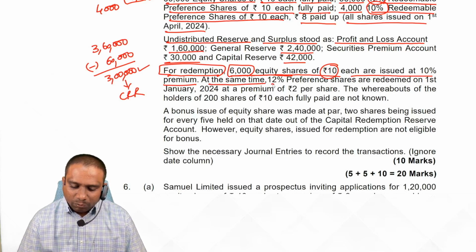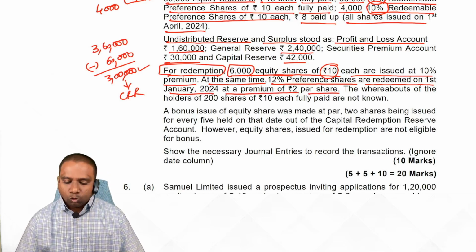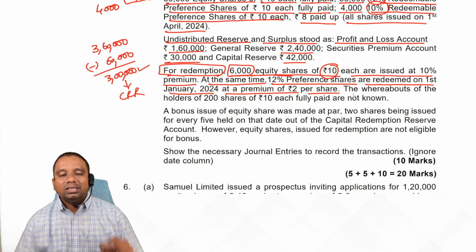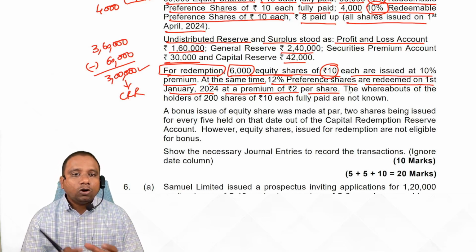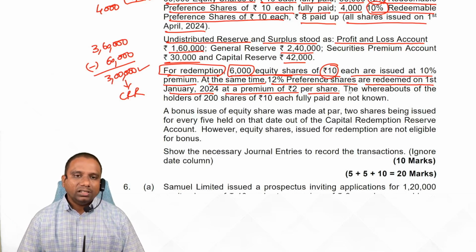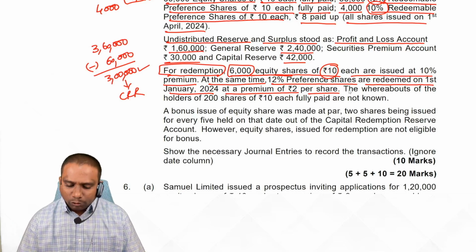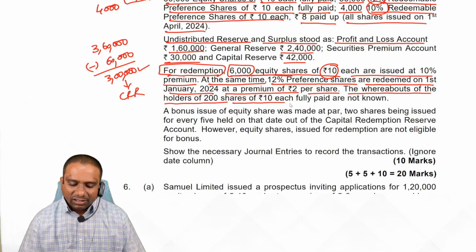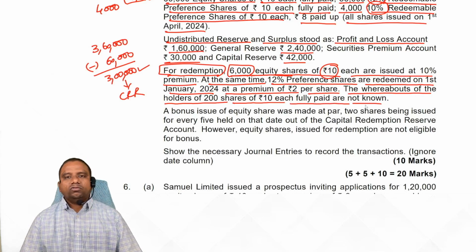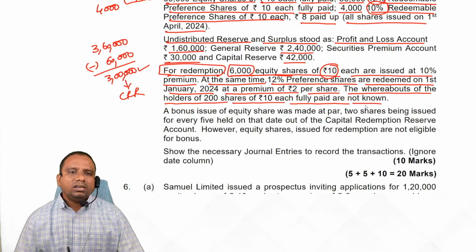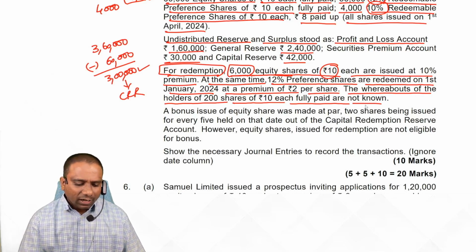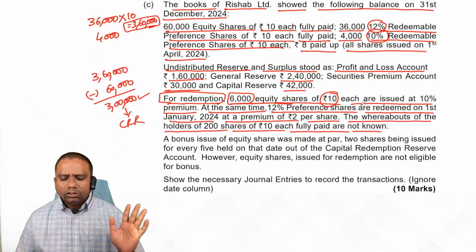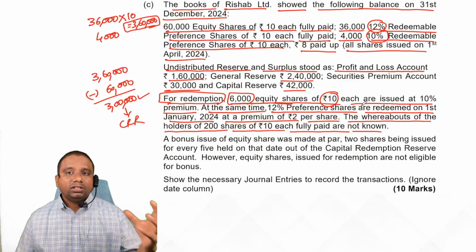At the same time, 12% preference shares are redeemed on 1st January 2024 at a premium of 2 per share. Premium on redemption of preference shares is set off against P&L account balance or general reserve account balance. The whereabouts of holders of 200 shares of 10 each fully paid are not known. Whereabouts of the holders of 200 shares means, see, total we have 36,000 redeemable preference shares.